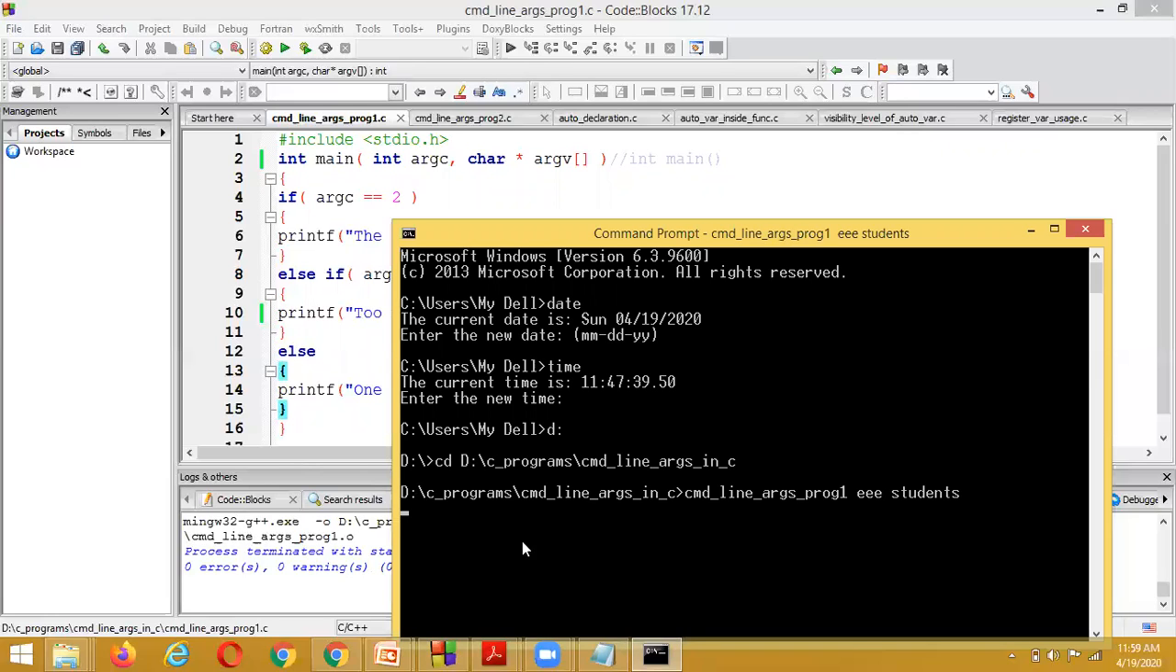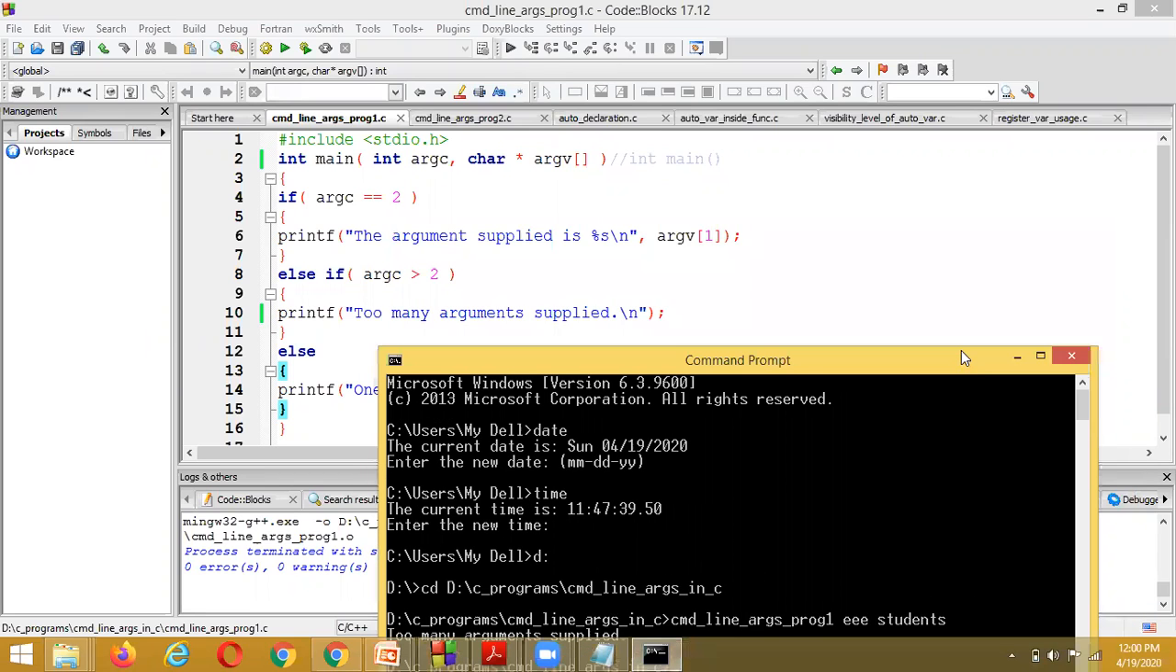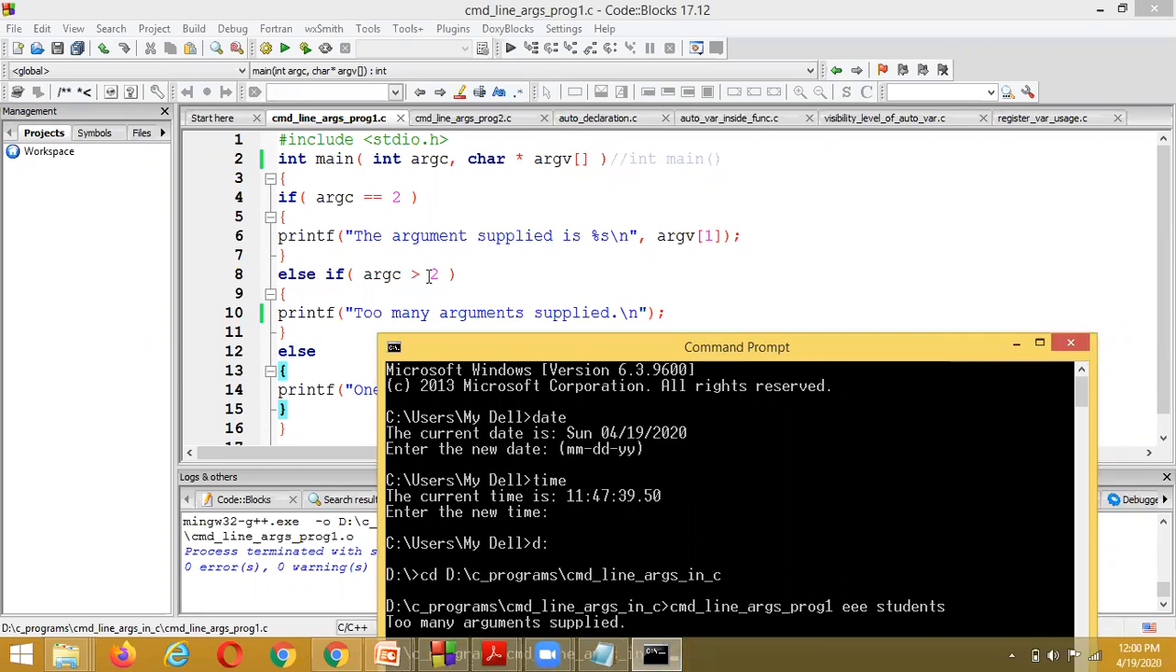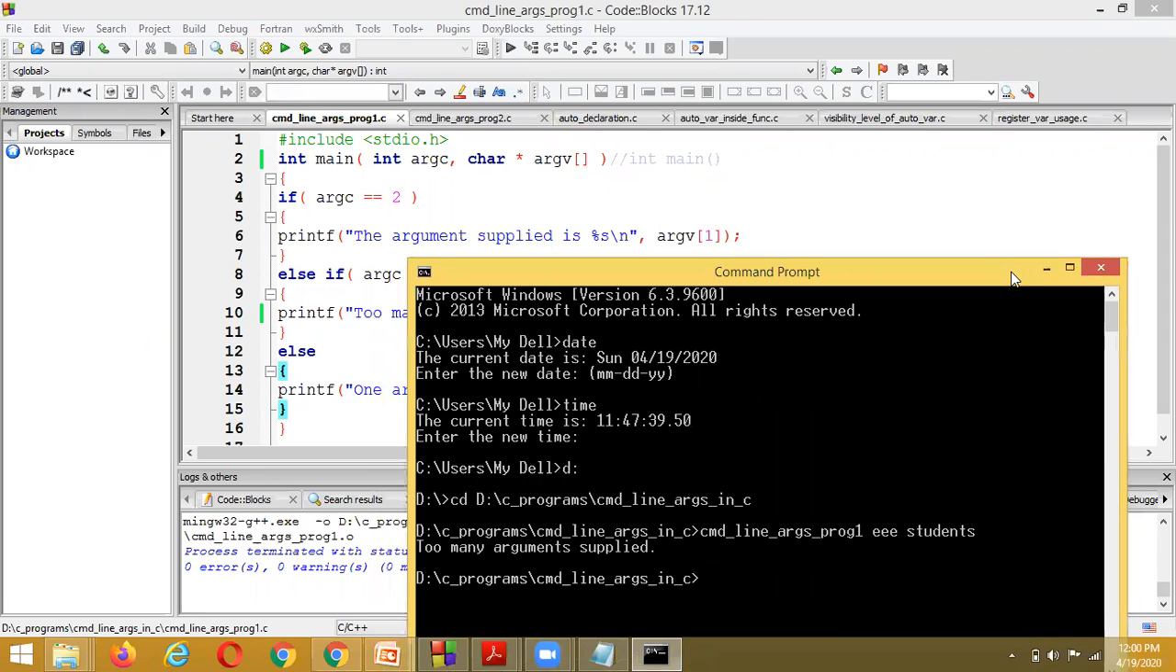I am executing this inside the command prompt. How many arguments have I passed? Two arguments. The program name itself is also one argument, so in total three arguments. And it shows too many arguments supplied. If the argument size is greater than 2, it displays too many arguments supplied.